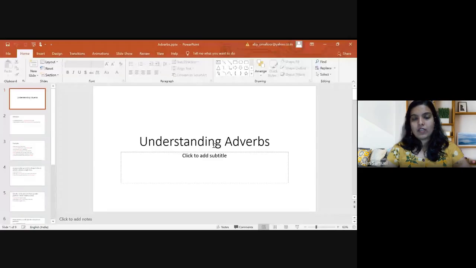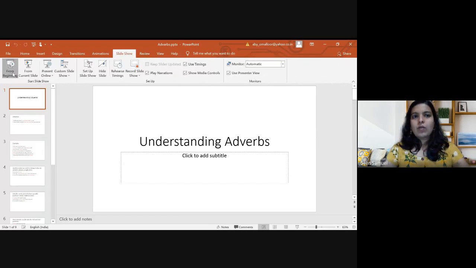Hello all. Today we will be having a discussion on the part of speech adverb. We won't be looking into detail on the various types of adverbs; that we will do in the next class on adverbs. Today we will be concentrating on the very basic, very simple idea about what you mean by the adverb. We'll try to have an understanding of adverbs.